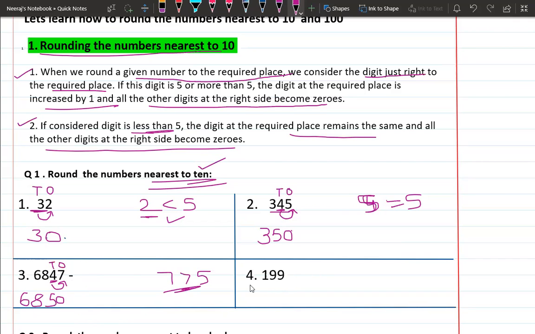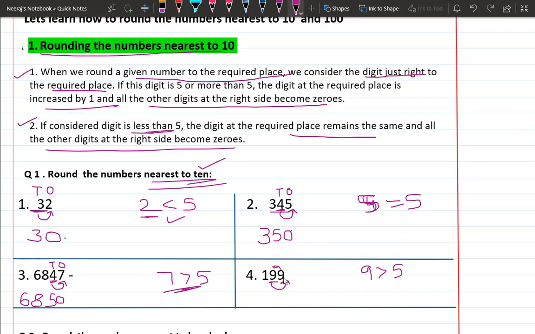Let's have a look at the last question of the first set, that is 199. Here the tens place is 9 only, and what is on the right side of the 9? 9 only. And 9 is stronger than 5, so the 9 on the ones place is pushing the digit 9. So you have to increase the digit which is being pushed, because the pushing digit is more than 5. So 9 will become 10.